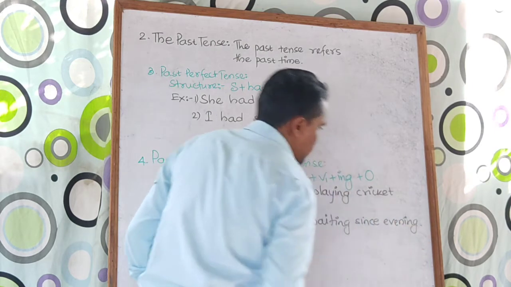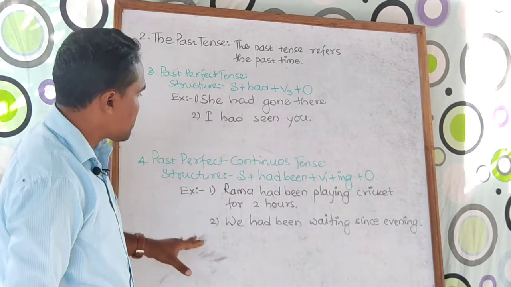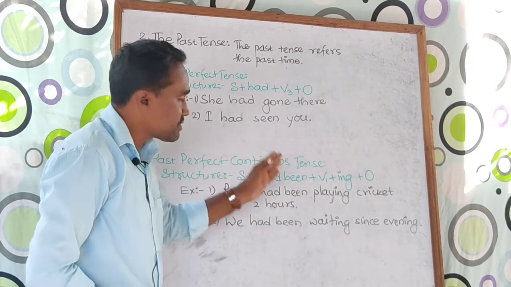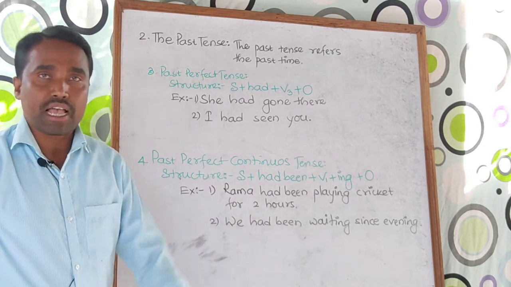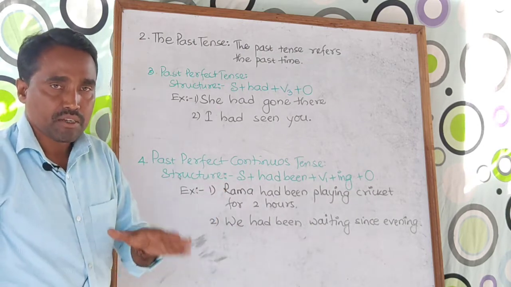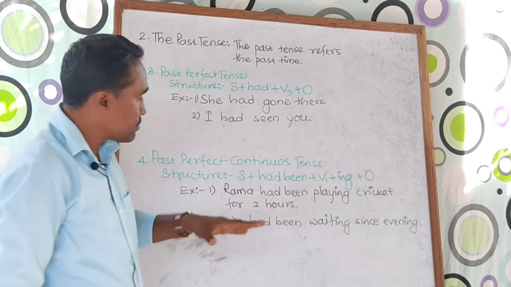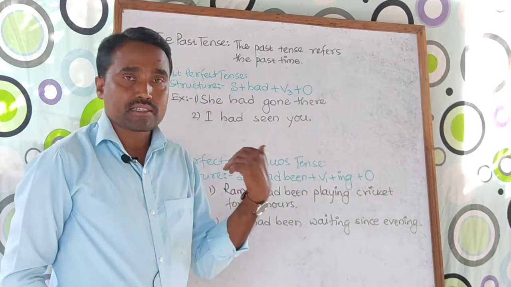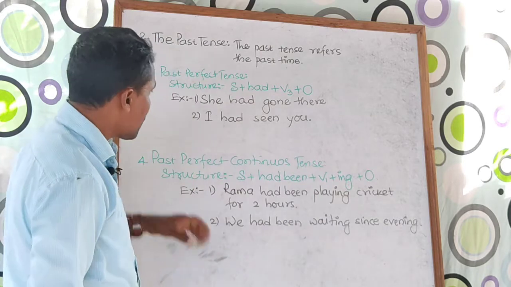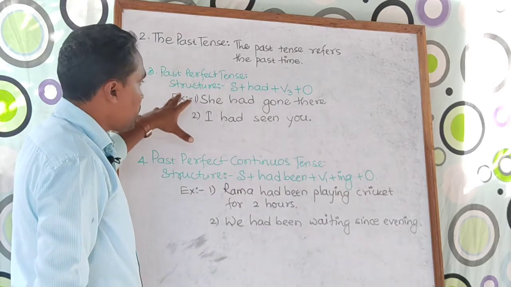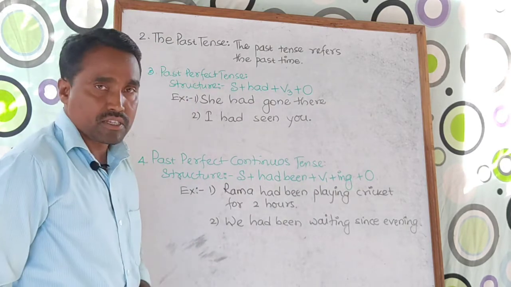Again, let me clarify you, only for the beginners, because in past perfect continuous tense sometimes it also happens, I mean two kinds of actions happen at the same time, but we are not going to discuss so deeply, as these videos are specially for the beginners. So these are the 4 parts of past tense.